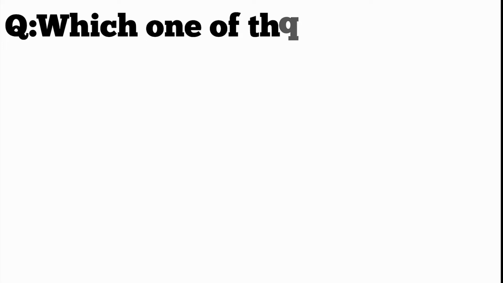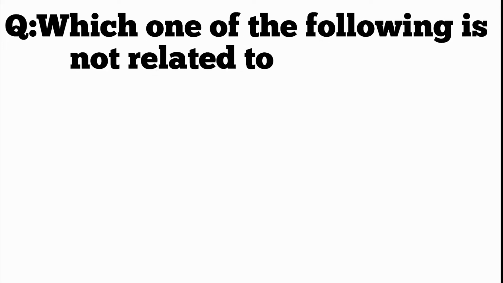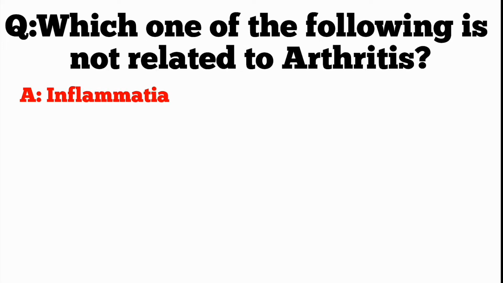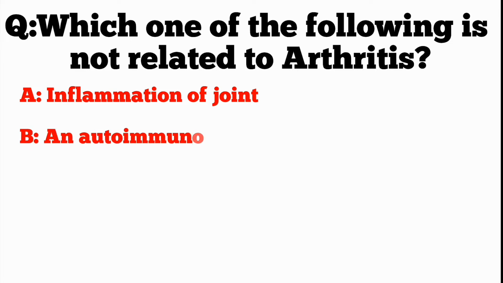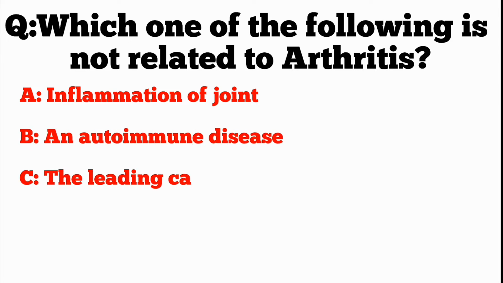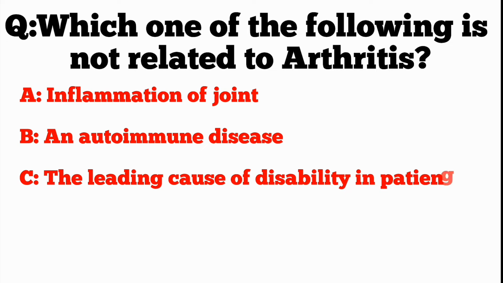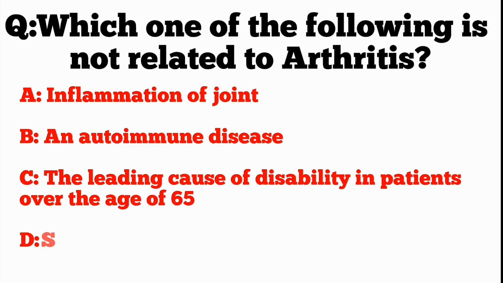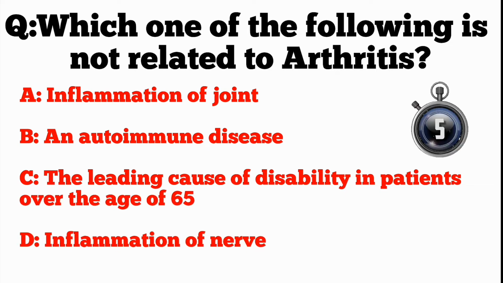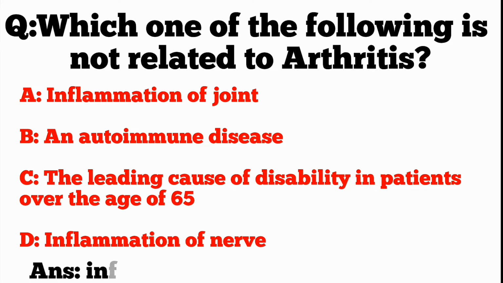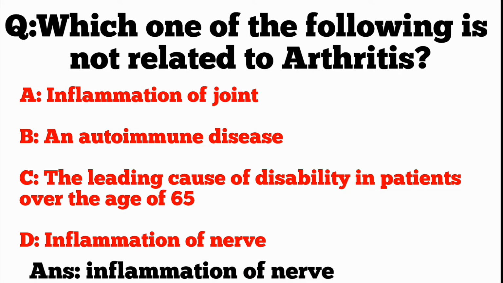Q. Which one of the following is not related to arthritis? A. Inflammation of joint. B. An autoimmune disease. C. The leading cause of disability in patients over the age of 65. D. Inflammation of nerve. ANS. Inflammation of nerve.